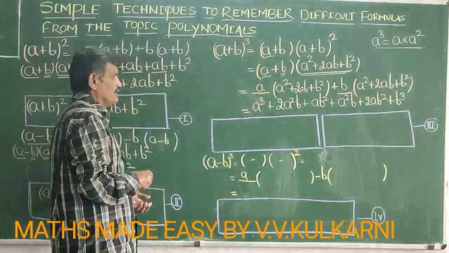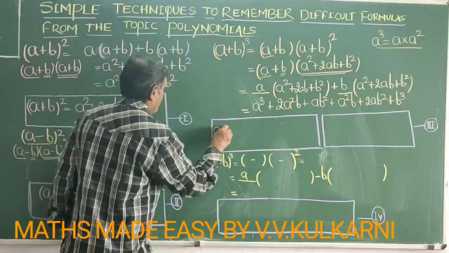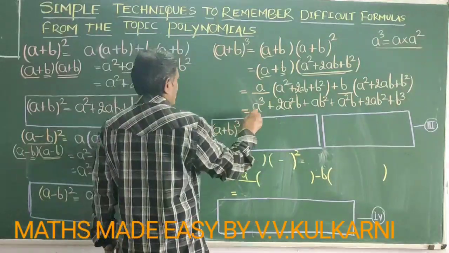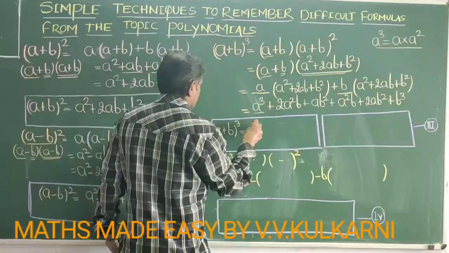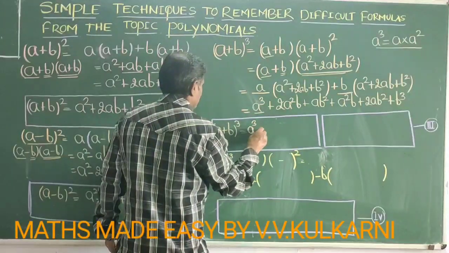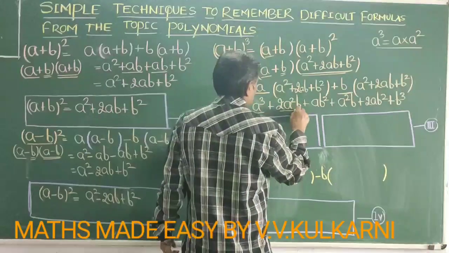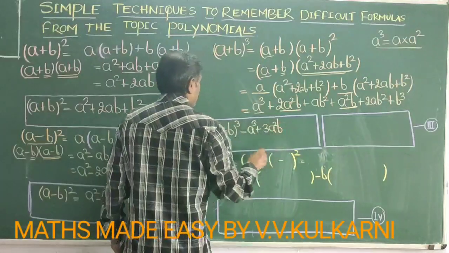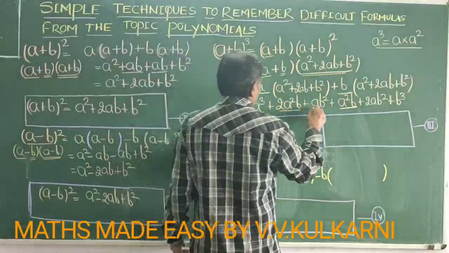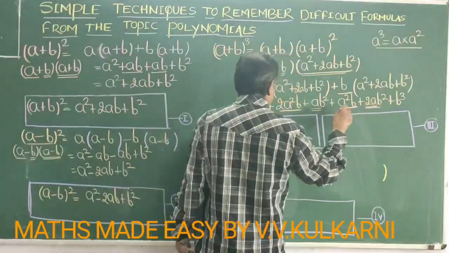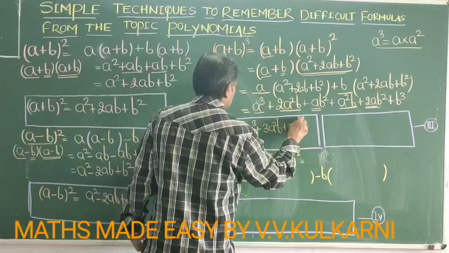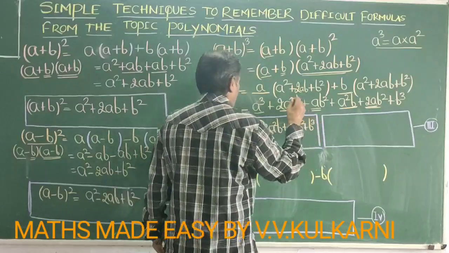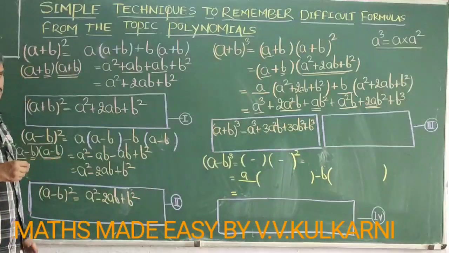Now if I simplify this, what am I going to get? a plus b whole cube is equal to a cube plus 2a square b plus 1a square b, that is equal to 3a square b, plus 1ab square plus 2ab square, that is 3ab square, plus b cube. Now this is the formula for a plus b whole cube.